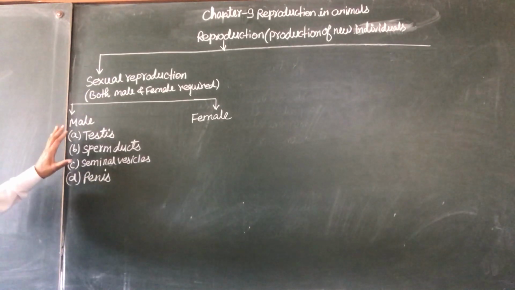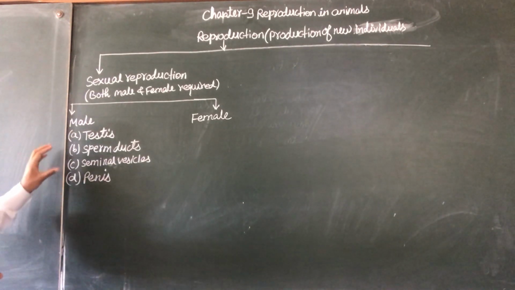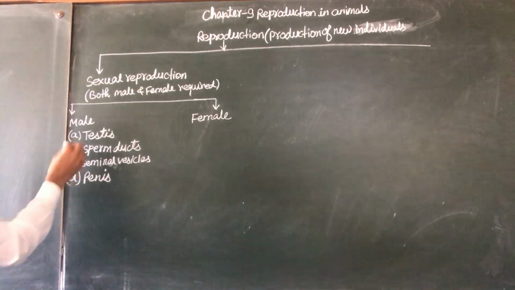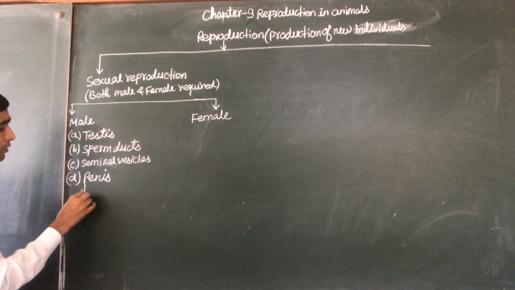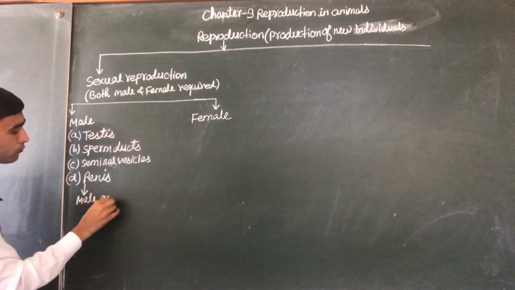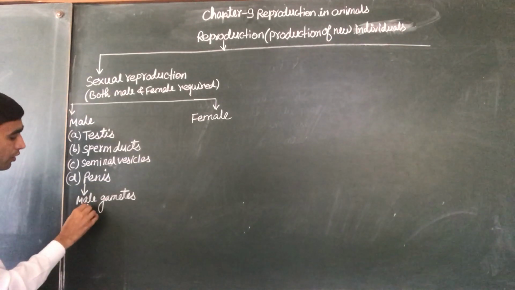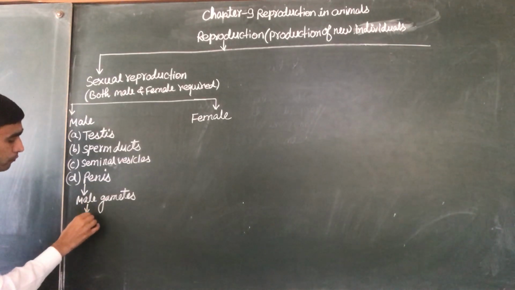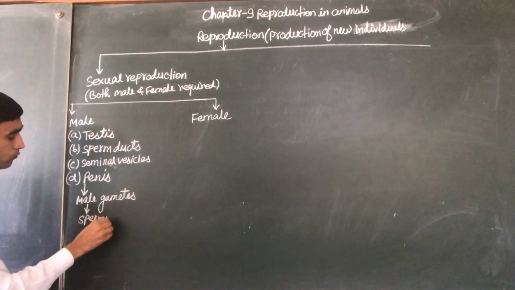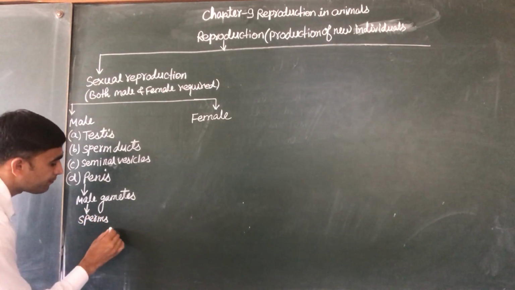So these are the parts of the male reproductive system, and the main function of the testis is to produce the male gametes. These male gametes are called sperms. If we draw the structure of a sperm, it looks like this.